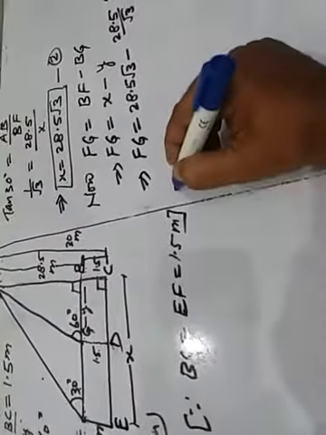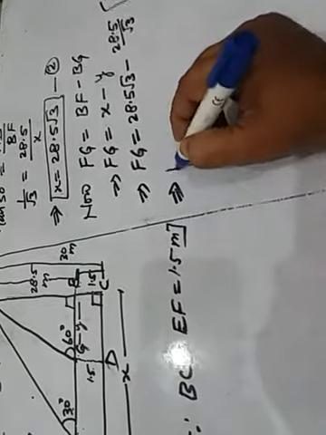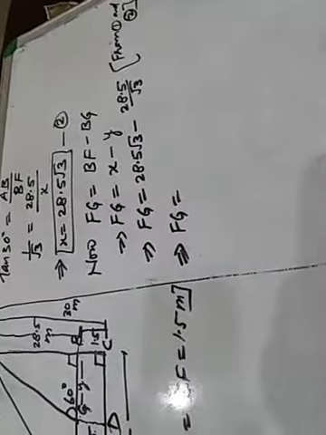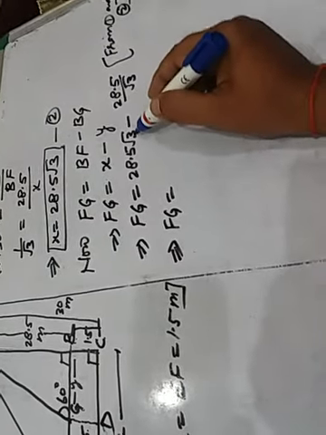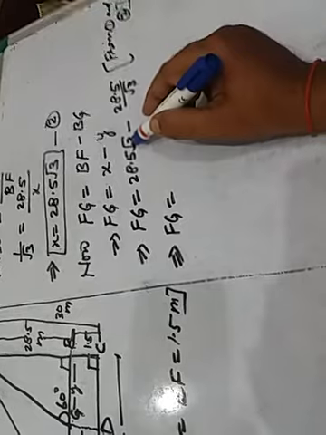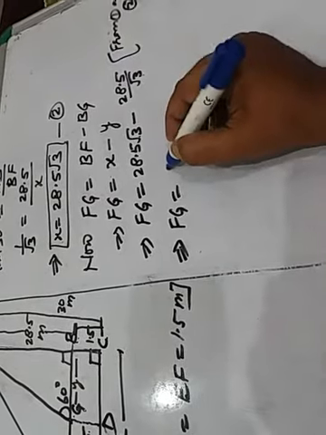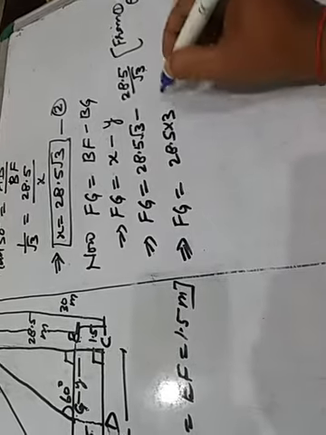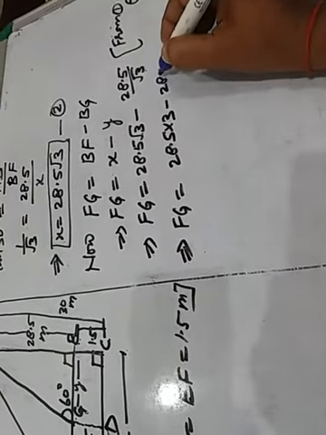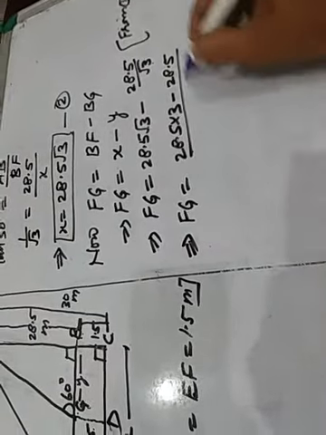This implies that now FG equals 28.5 root 3, which is 28.5 upon 1. So root 3 into root 3 we will multiply it, that is 28.5 multiplied by 3 minus 28.5 upon root 3.